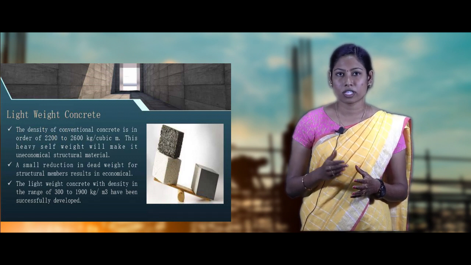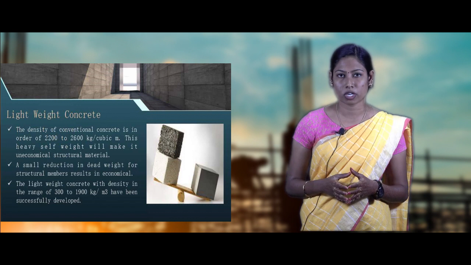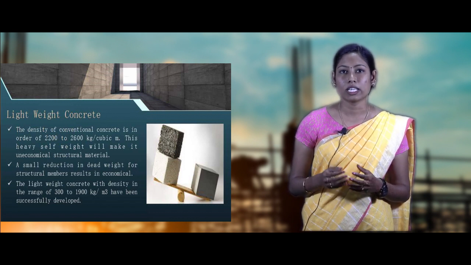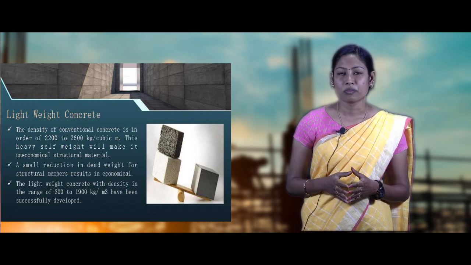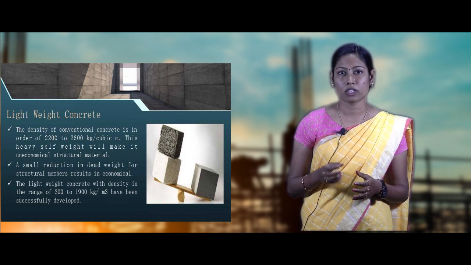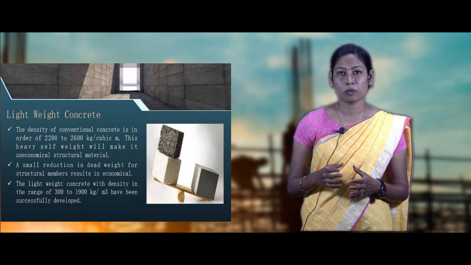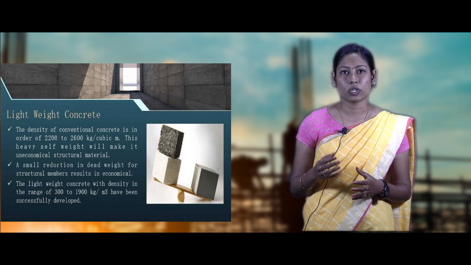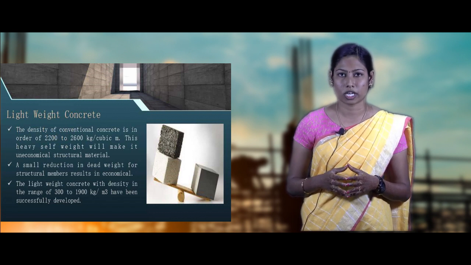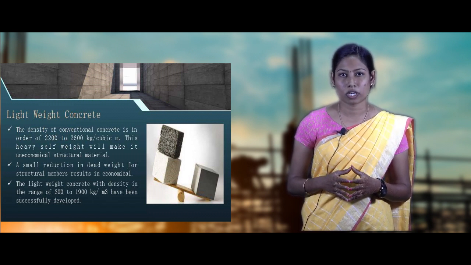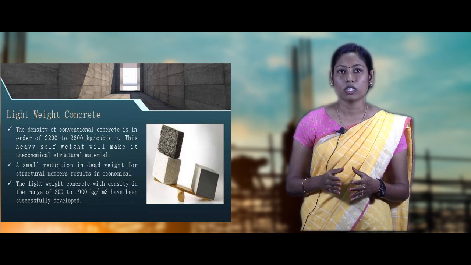The dead weight of a structural member made up of this concrete is large compared to the imposed load to be carried. A small reduction in the dead weight of structural members like slab, beam, and column results in considerable saving in money and manpower. Attempts have been made in the past to reduce the self-weight of the structure and to increase the efficiency of the concrete. The density of lightweight concrete is in the range of 300 to 1900 kg per meter cube.